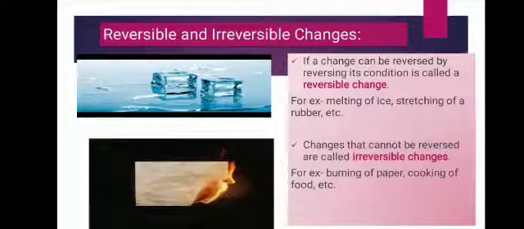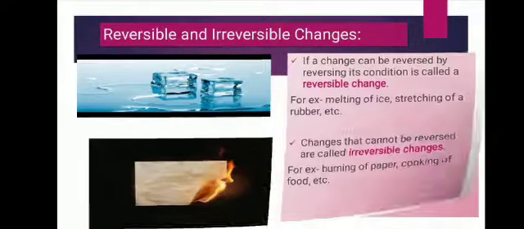And in the case of irreversible change, it is possible only in one direction, meaning it cannot come back to its original substance, like burning of paper. When we burn paper, it is converted into ashes. We cannot convert ash back into paper. Cooking of food is also an example of irreversible change. Clear? Are you getting my point? If a change can be reversed by reversing the condition, it is referred to as a reversible change, and the changes that cannot be reversed are called irreversible changes. Okay?